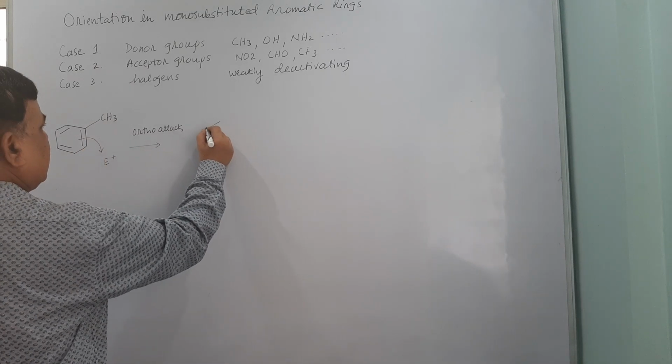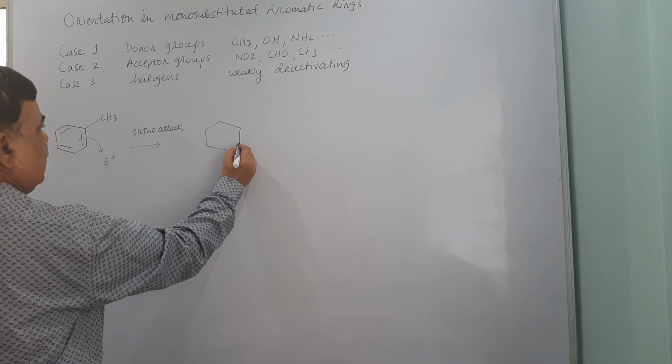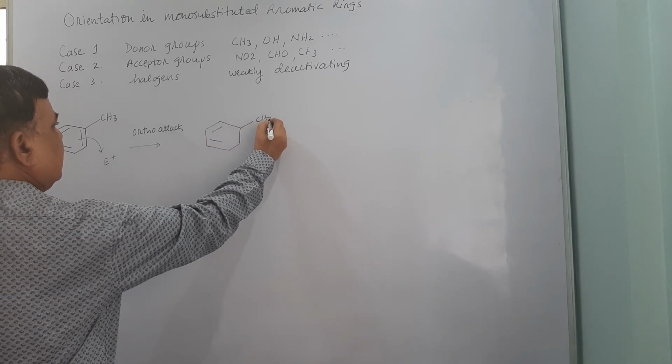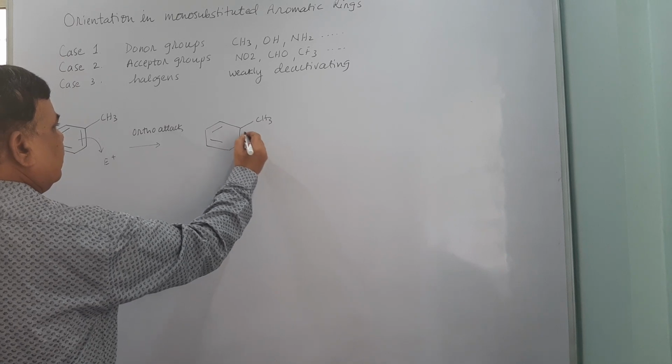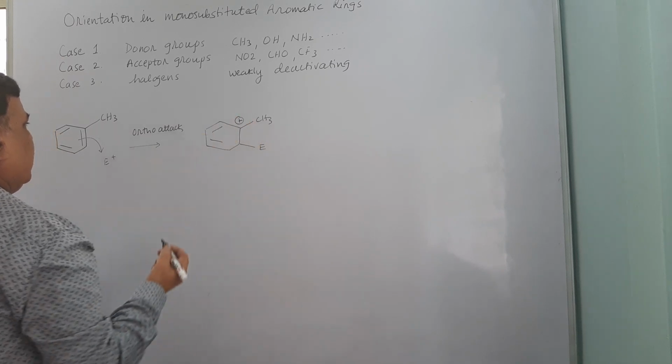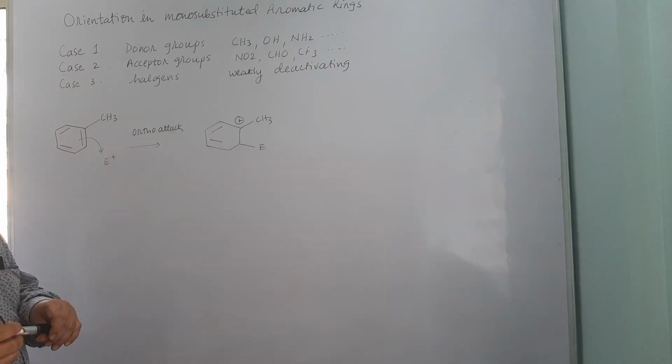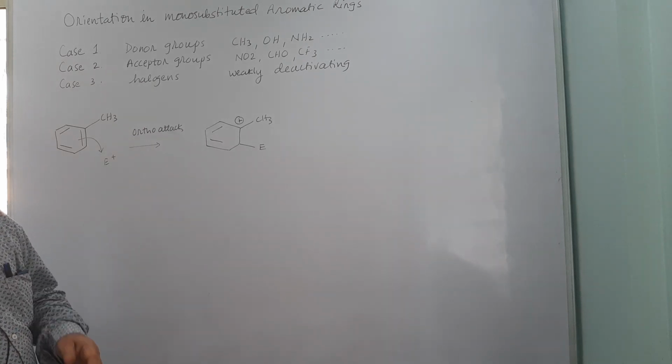We'll show it like this. CH3 and the electrophile. This will be electron deficient now because the carbon is not having tetravalency in that case.